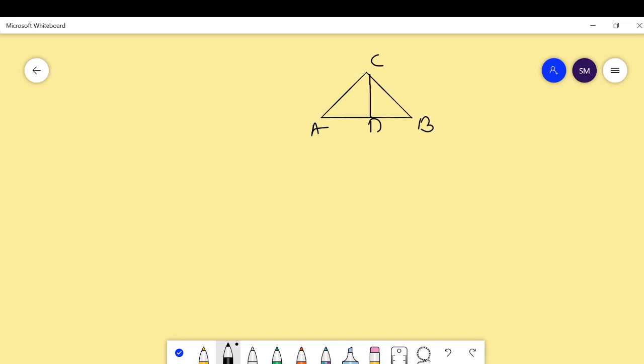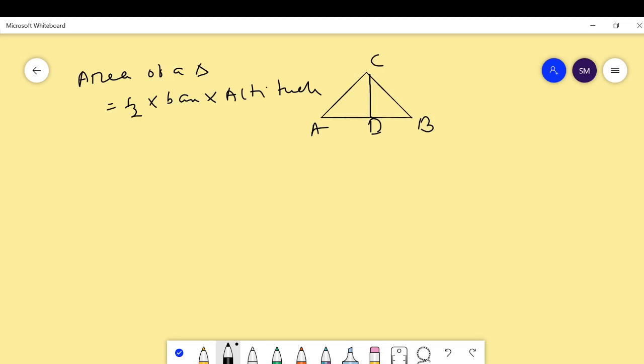CD is the altitude. Then area of a triangle is equal to half into base into altitude. Area of a triangle is half into base into altitude. Then please practice some questions.